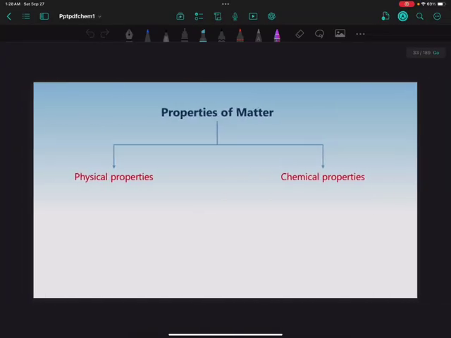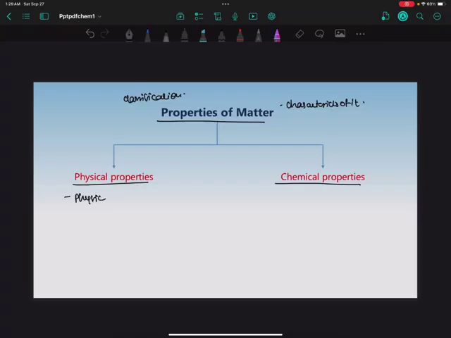First, the properties of matter. Properties of matter basically are the characteristics of it. This is the classification of matter. It is classified as physical properties and chemical properties. Physical properties can be seen physically, for example in shape, size and volume, and chemical properties are seen by chemical reaction, such as at the atomic and molecular level.